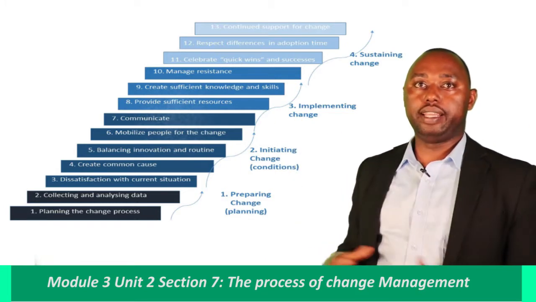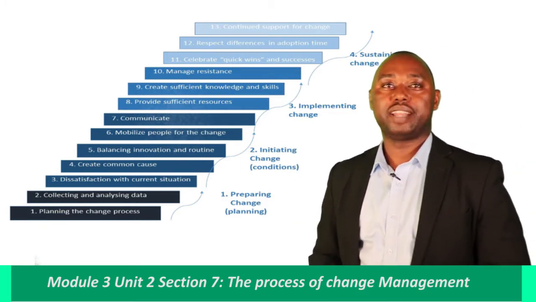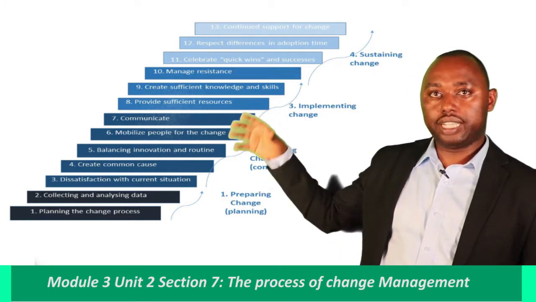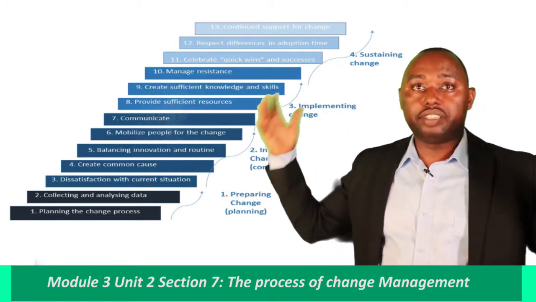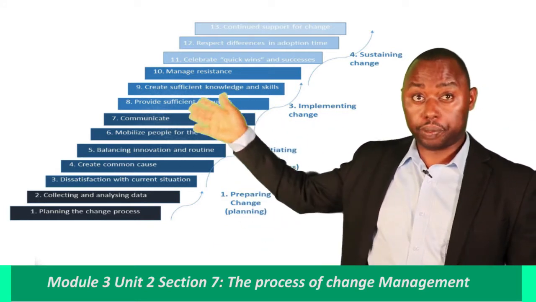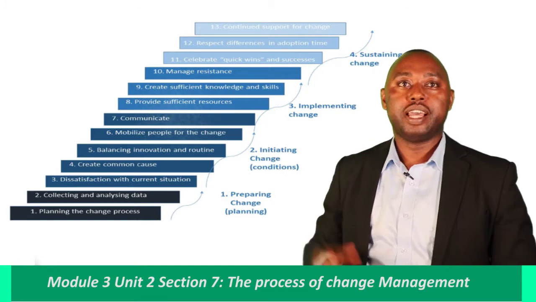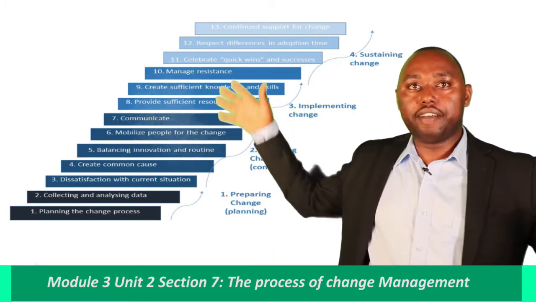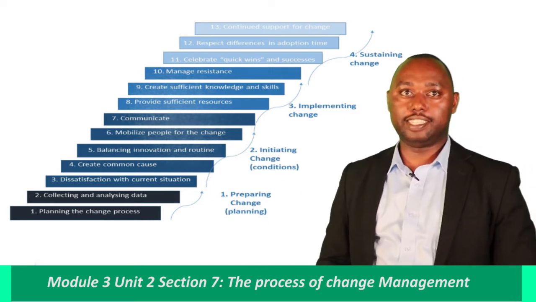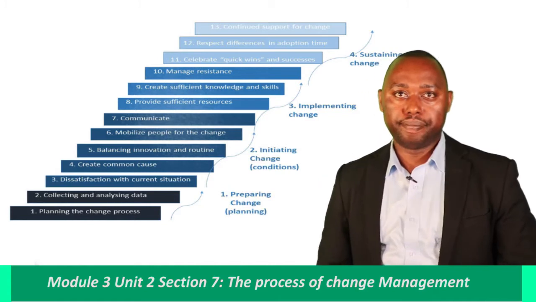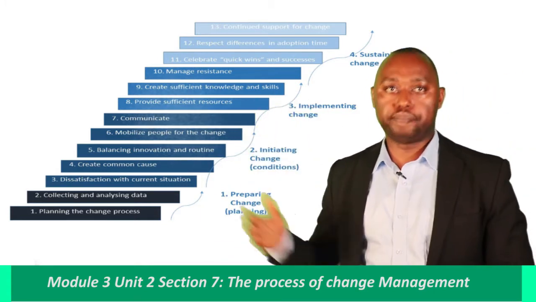Now, phase 3 is implementing the change. At this level, as a leader, you need to make sure you provide sufficient resources, create sufficient knowledge and skills, and manage resistance, because people will start resisting your change. Lastly, we have phase 4, which is sustaining change. At this level, you need to celebrate quick wins and successes, respect differences in adoption time, and continue supporting people.